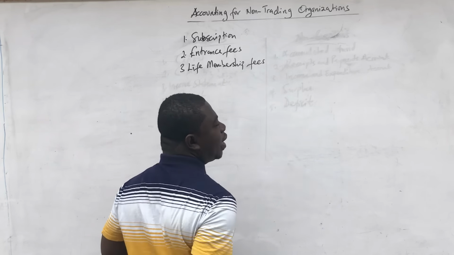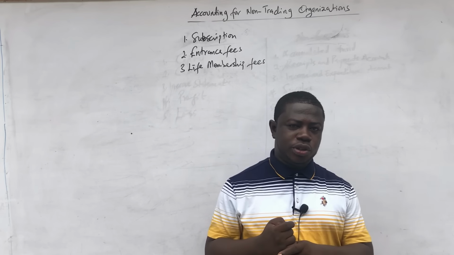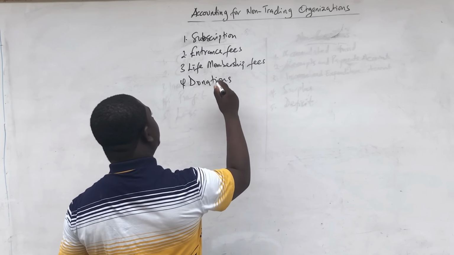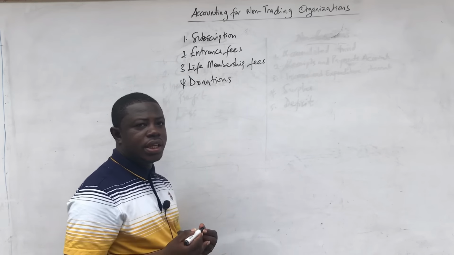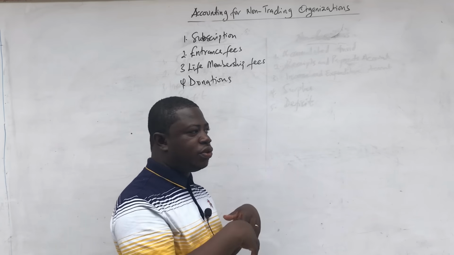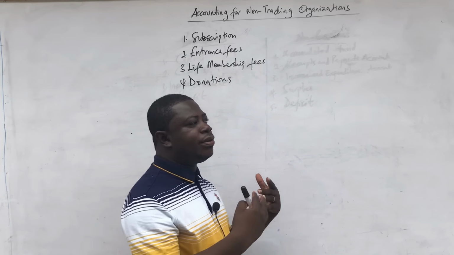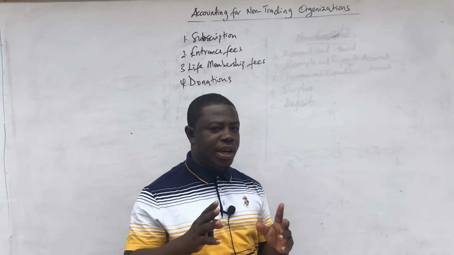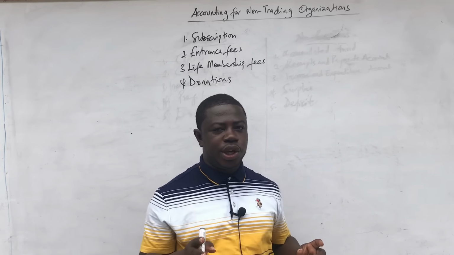Okay. Now, there are other incomes and other expense items that are common to the club and society that we would come across. And we can also come across something like donations. Donations could be either way. It could be an income or an expense. It depends. When an outsider or a third party is donating to the club, it becomes an income. When the club is donating to the outside world, it becomes an expenditure. So donations could come either way. So when you get a question, you should be mindful of donations to see which side it belongs.